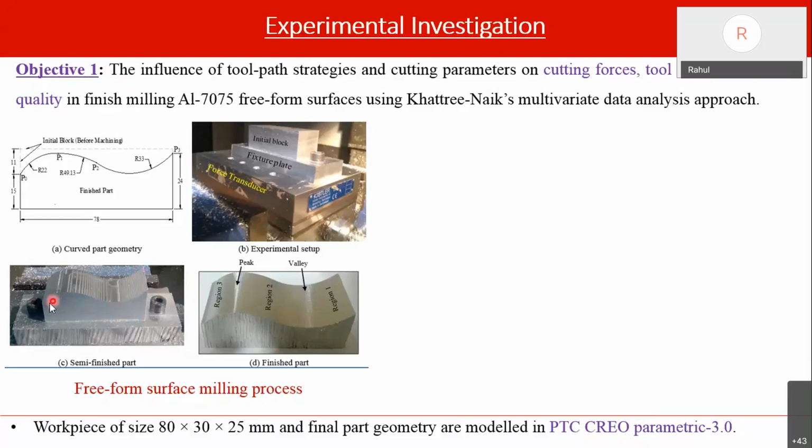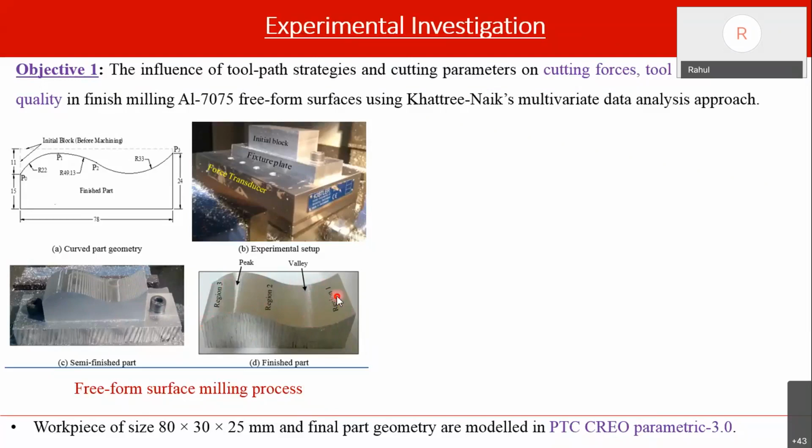After this flat milling, which we use for the roughing operation, we use the ball end mill cutter and go for the finishing operation. After finishing, as it is a curved surface, the entire surface will not have the same surface roughness. So we have divided it into different regions, different sections.